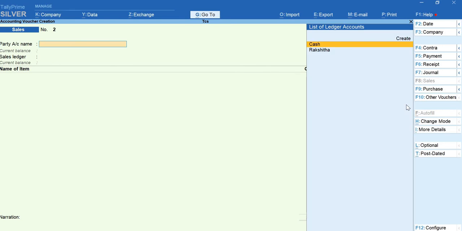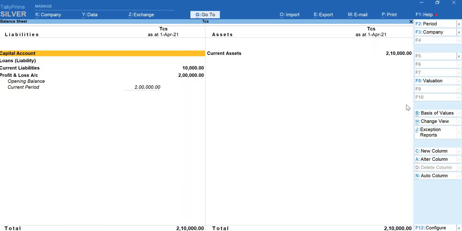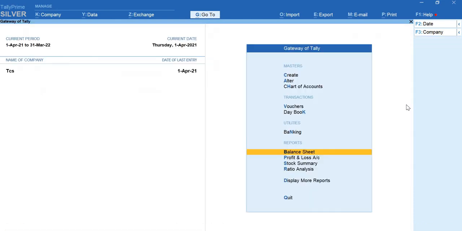Accept this. Now to analyze this part, we'll come back to the Gateway of Tally screen. We'll get into the Balance Sheet. To have a detailed view, Alt+F1 is the shortcut key. In Duties and Taxes, I have an amount of 10,000 rupees in the liabilities column, which means my company is liable to pay this 10,000 to the government. We'll see that procedure also.